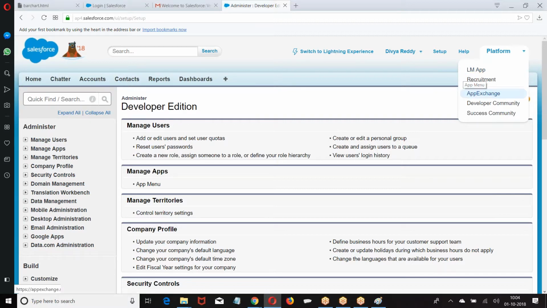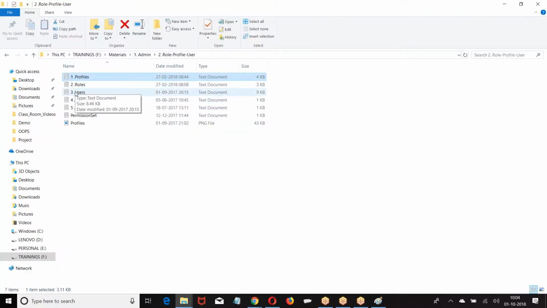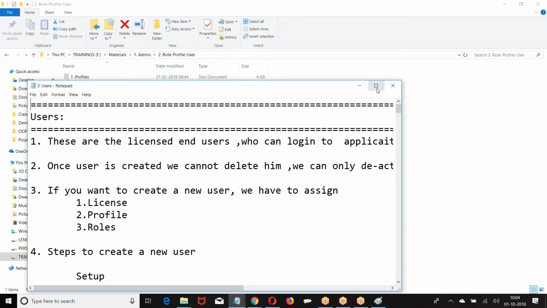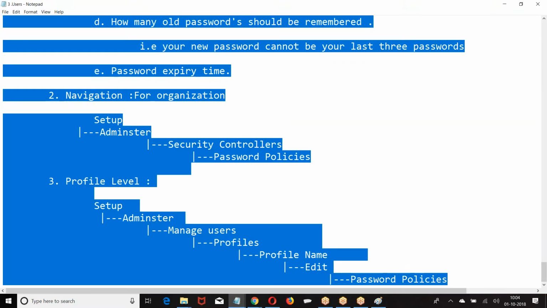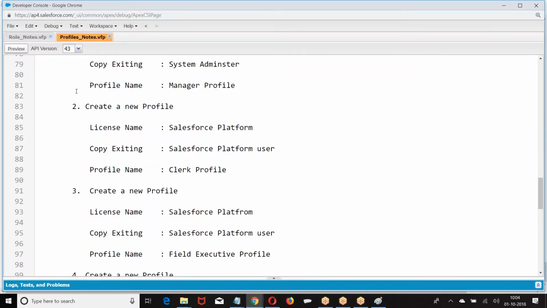Clear? Any query about the creation of user? Any query about the creation of user? I hope everybody is good with this. Yes, it is. Go ahead. Yeah. So while creating a new user in the Salesforce license, so we can have the maximum creation up to 2. Fine. See, I told it's a trial version.